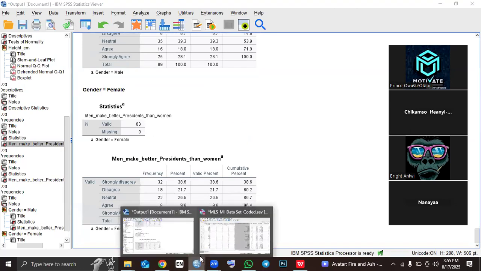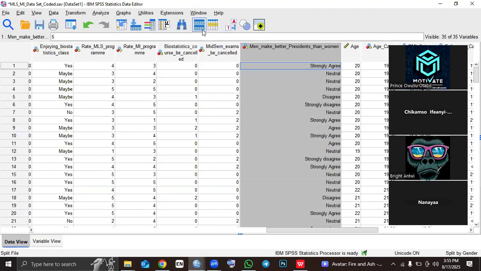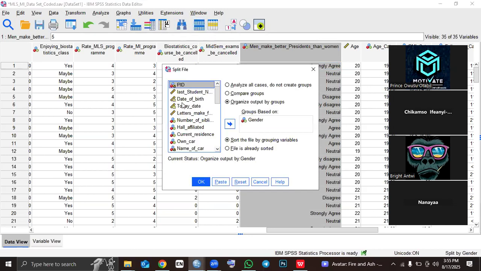In order for us to do that, we have to come to split file. And this is the icon. You have to click on it, split file. Once you click on split file, we'll choose organize output by groups. Then we put gender there because they ask how many females. So we want to split the population into males and females, so we'll put gender there. Then we click OK.